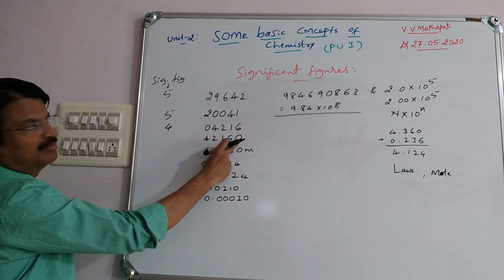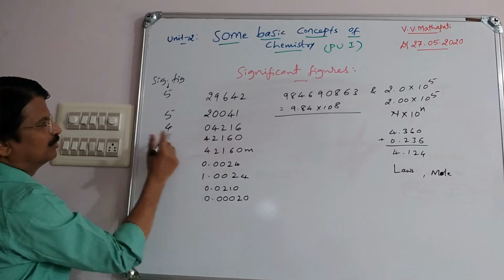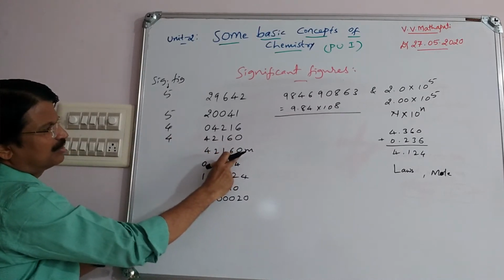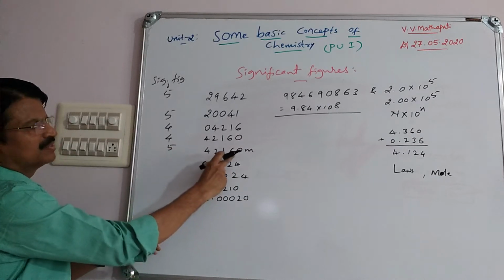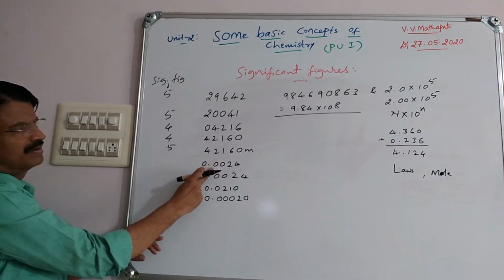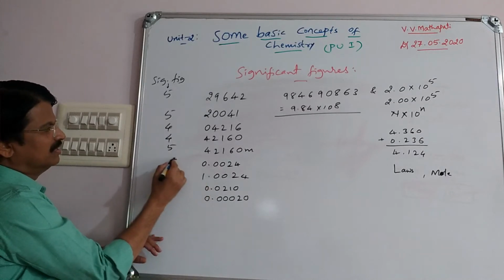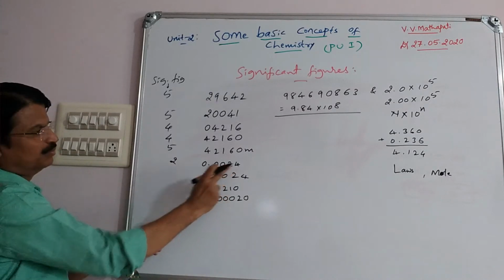And here the last zero, but no unit: 1, 2, 3, 4. And for this one with a unit, you have to consider the zero, so significant figures 5. And less than 1, meaning 0 point, these zeros are not considered; significant figures is only 2.